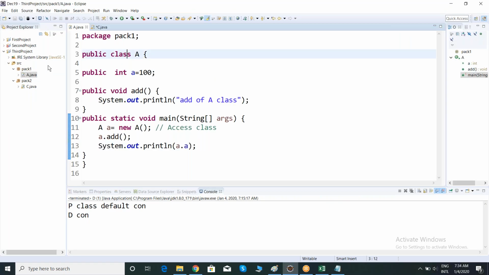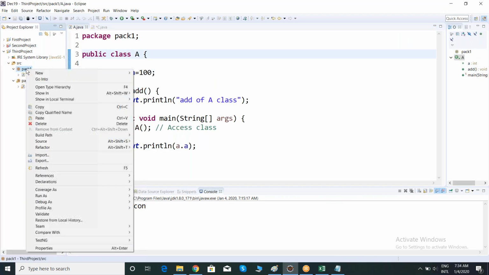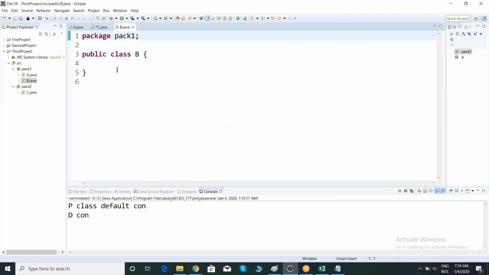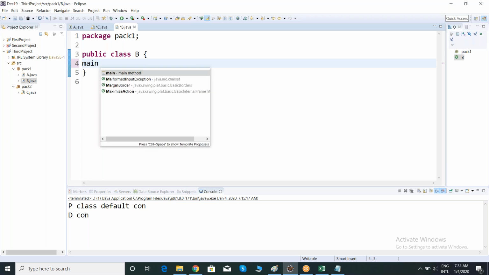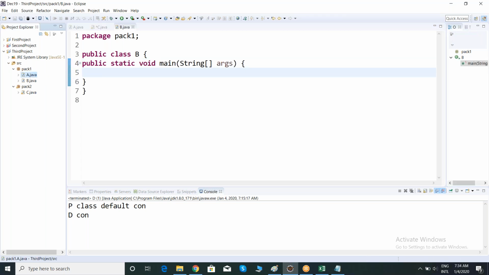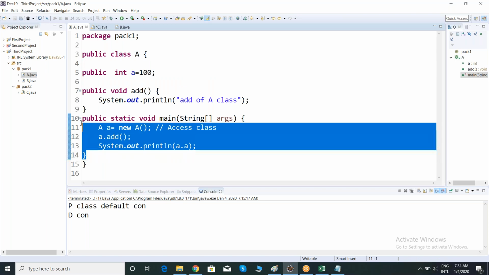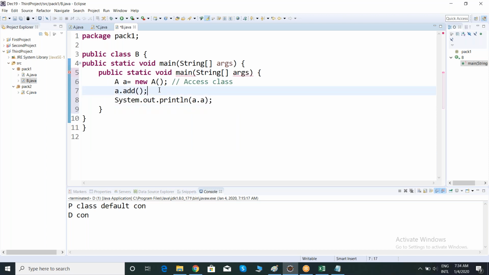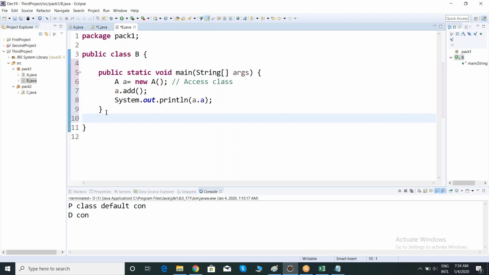Let me check. See here, within the package, other class. Let me create a class. My class name is B. See here, my class name is B, main method, and same as this one, main method, and creating object, accessing. Sorry, let me remove this one. This one also. See here, same method, same class, object creation, accessing method, accessing variable. Now observe. Let me execute.